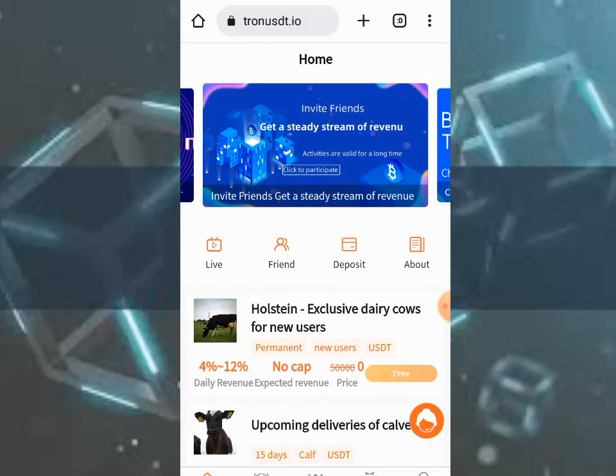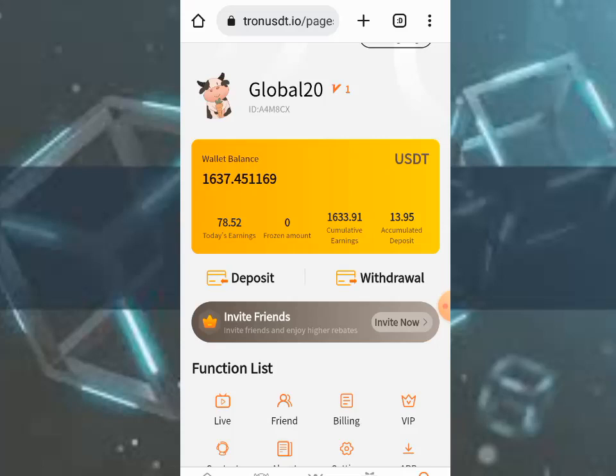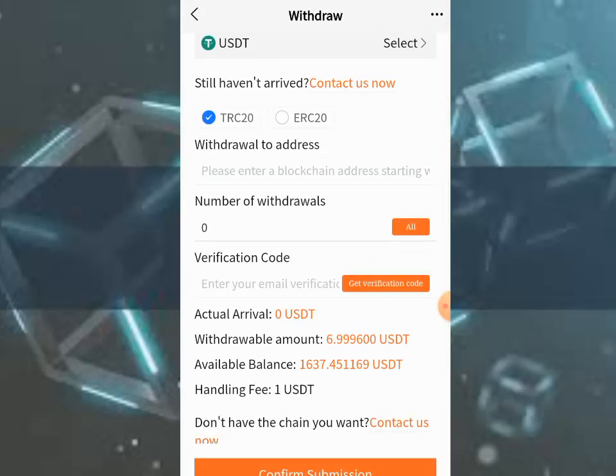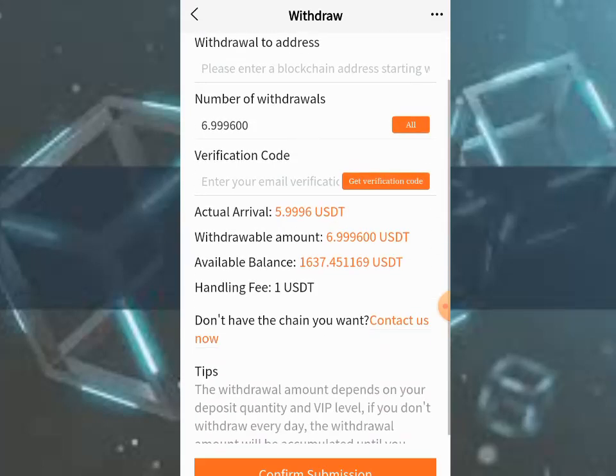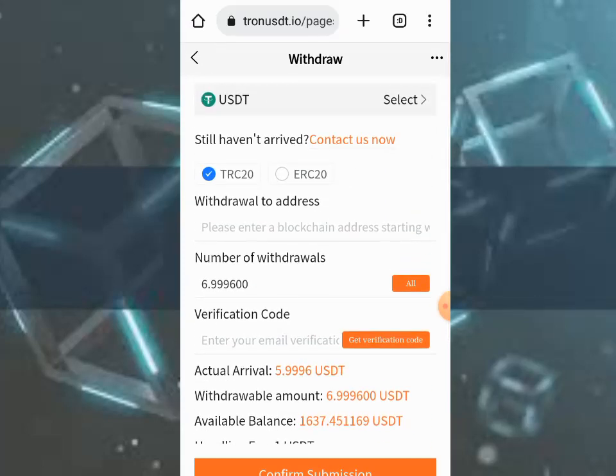You can also withdraw from this platform. Come here, where you see my balance, and click on withdrawal. Make sure you have set your withdrawal payment address. Now I have 6.9 USDT already, which I can withdraw, and the charge fee is $1. Anytime you want to withdraw, you have to send a verification code here.